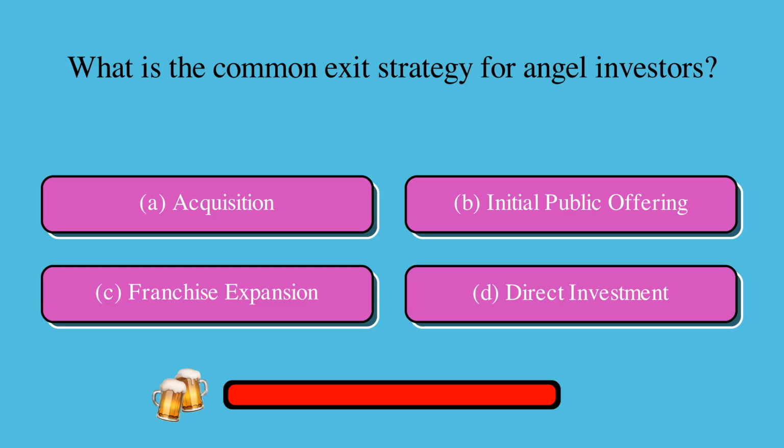What is the common exit strategy for angel investors? Is it A, acquisition, B, initial public offering, C, franchise expansion, or D, direct investment? The correct answer is A, acquisition.